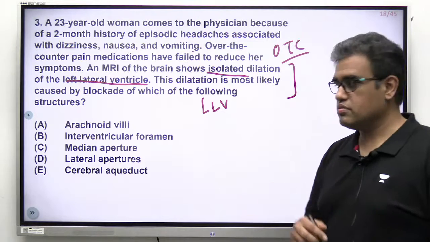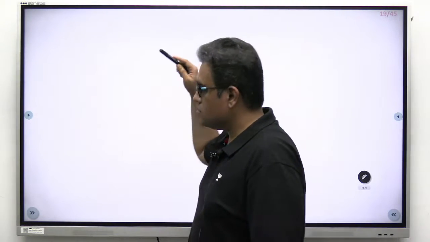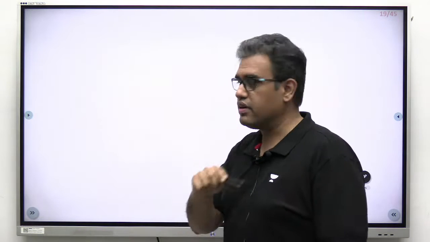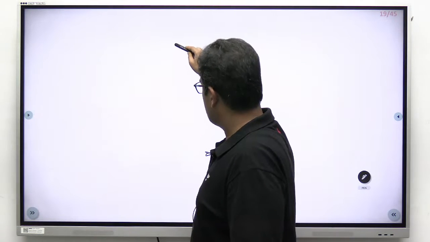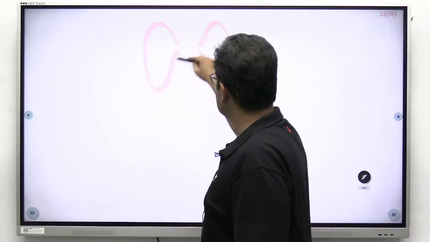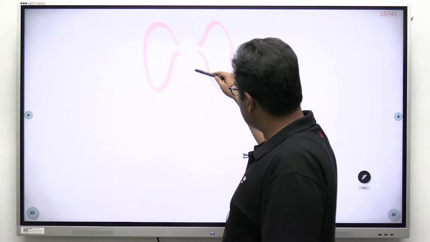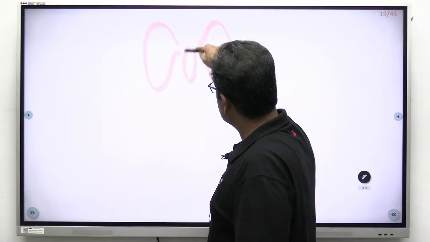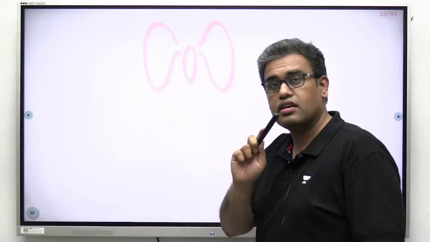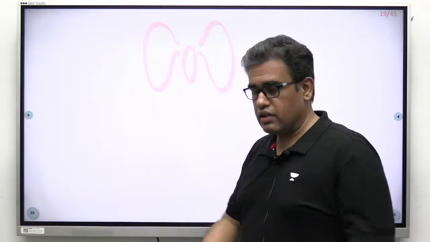Let us come to the whole understanding of this question. We normally have two lateral ventricles. If you look from above, there is one lateral ventricle for each cerebral hemisphere. Both of these lateral ventricles open up into the third ventricle, which is a midline unpaired structure between the 2 diencephalon.